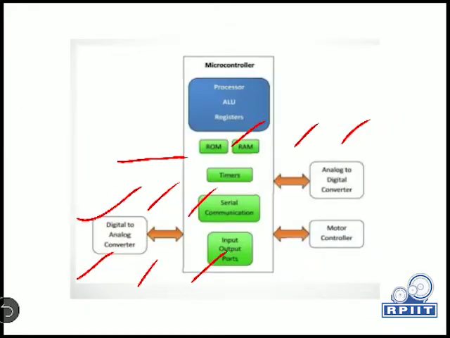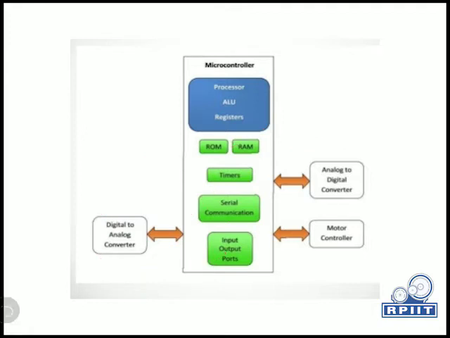So this is the basic block diagram of a microcontroller. You can see over here in a microcontroller, there will be a processor including its ALU, registers, and RAM, ROM, etc., all on a single chip. Timer will be there, serial communication port will be there, output port will be there.